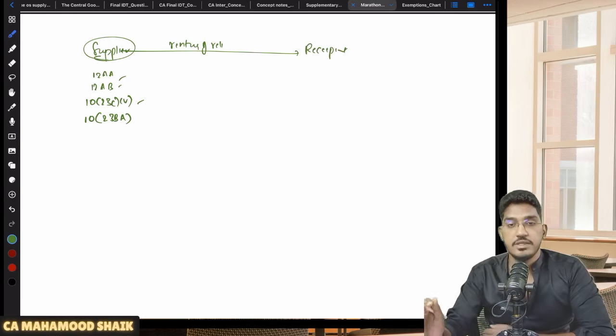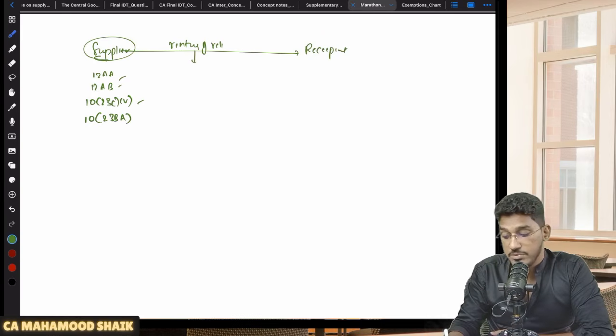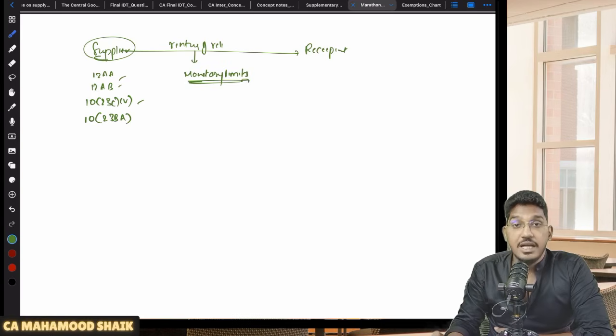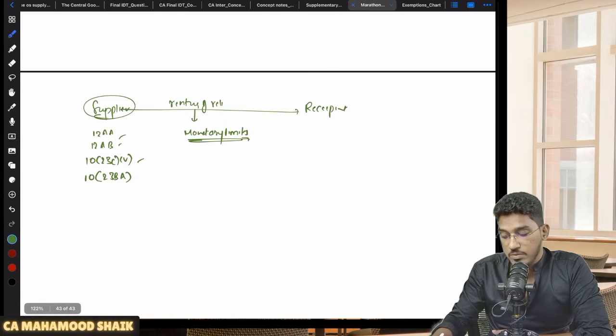Then that renting of religious precincts will be exempted, but subject to a monetary limit. When the consideration for that renting of religious precincts is within that monetary limit, then only it is exempted. If the consideration has exceeded that monetary limit, then there will be no exemption. It will become taxable. Now you will get a doubt, sir, what is that monetary limit?